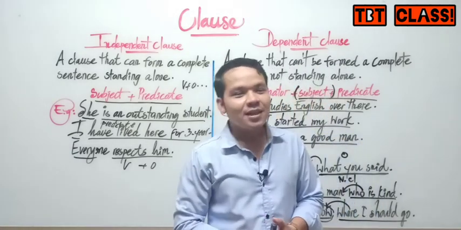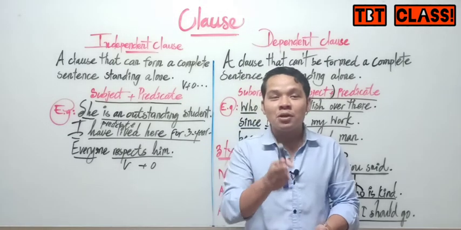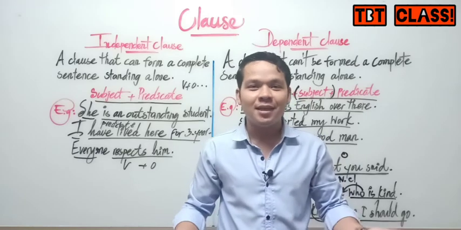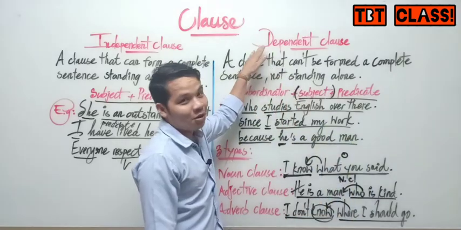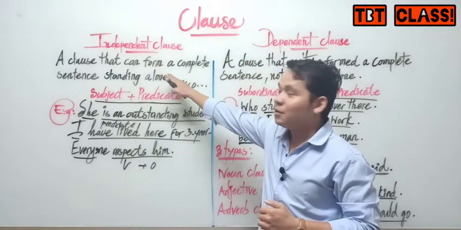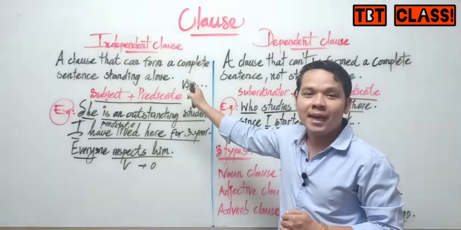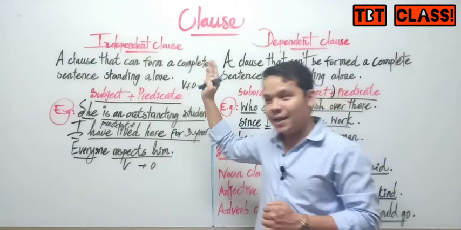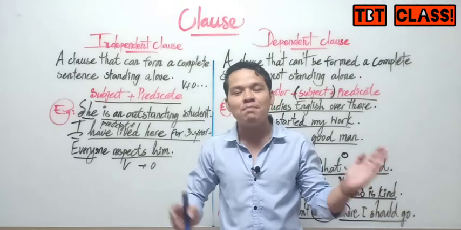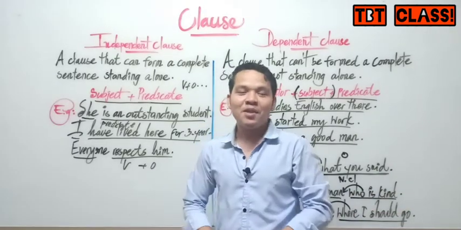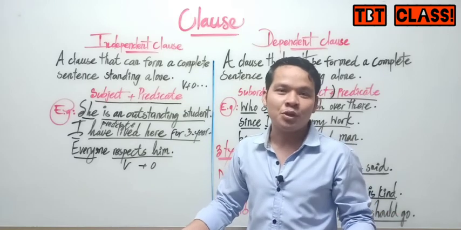So that is the idea. I want everyone to learn a simple way of this lesson. Again, the lesson today is about clauses. We refer to a group of words, or a combination of words, as a sentence. And there are two kinds of clauses, independent clause and dependent clause. The independent clause is a clause that can form a complete sentence by itself. It can stand alone, with no need for another sentence to give more information to it.